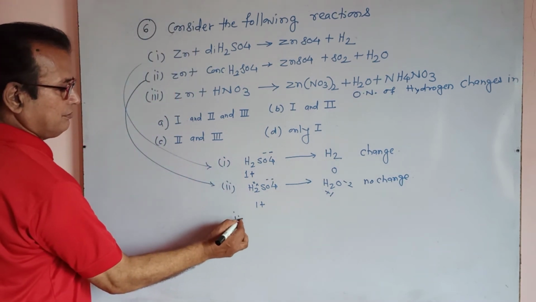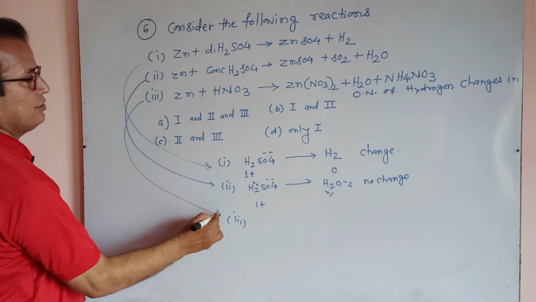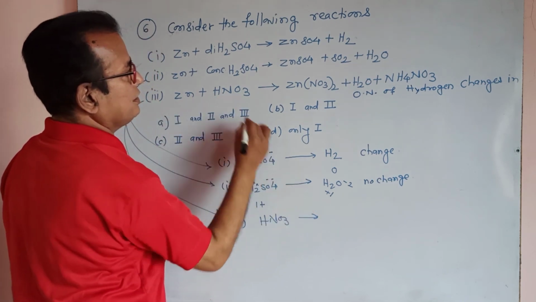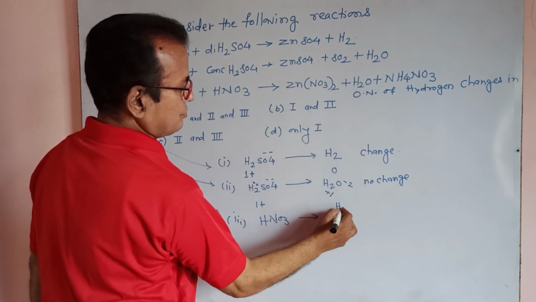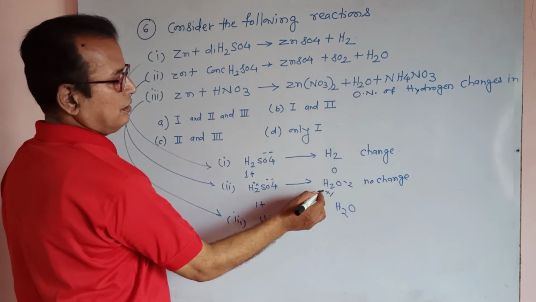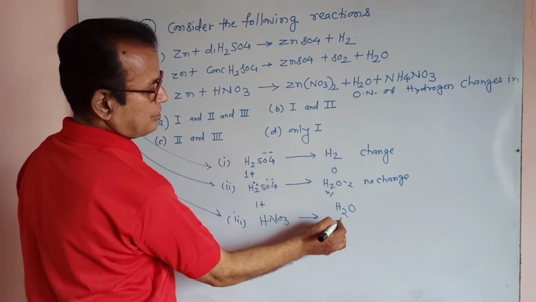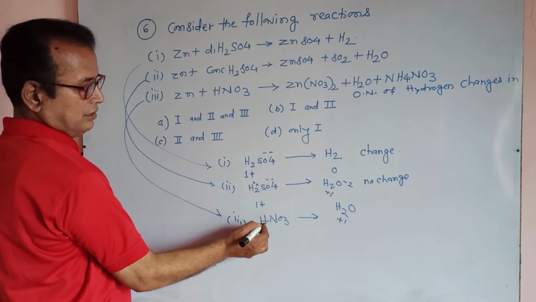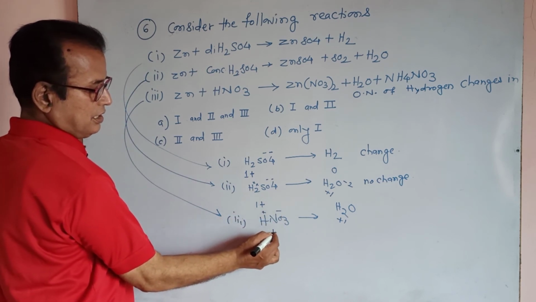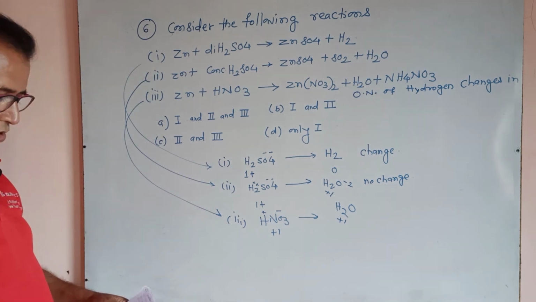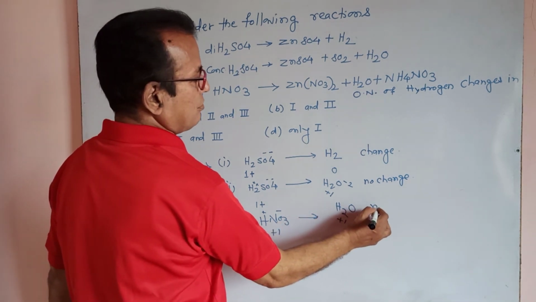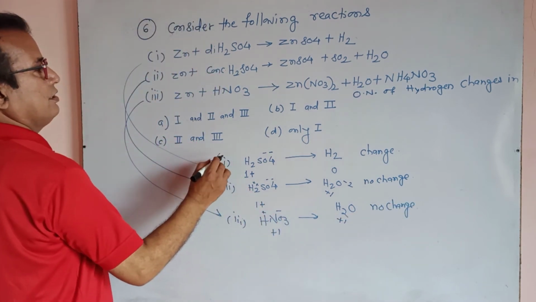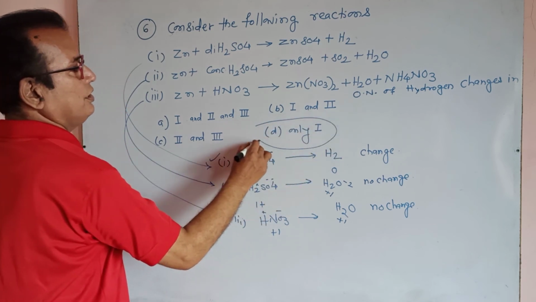What about the third reaction, beta? In this third reaction, HNO3 nitric acid changes to H2O. Here oxidation number of hydrogen is +1, same as here, but what about oxidation number of H plus in NO3 minus? It is also +1. So oxidation number also has no change. Where does oxidation number change? In equation 1. So answer is only 1.